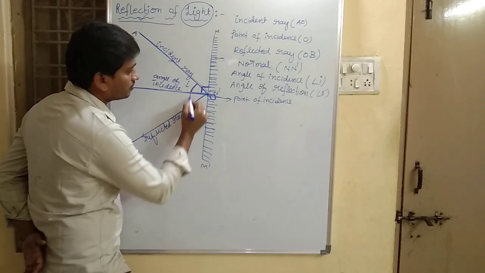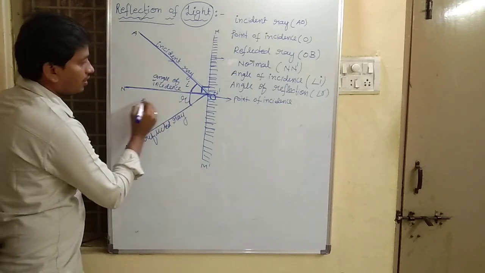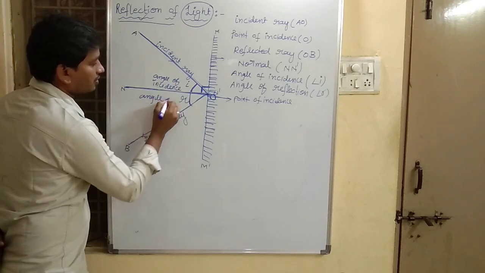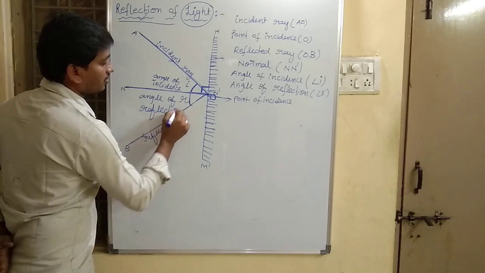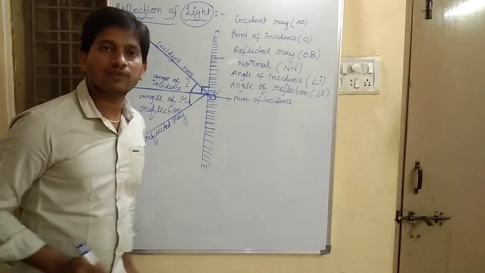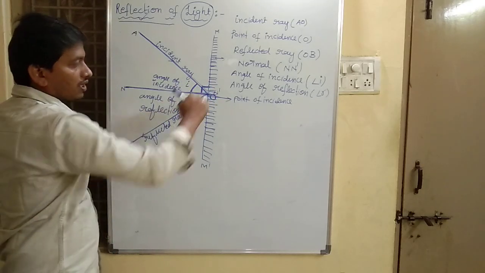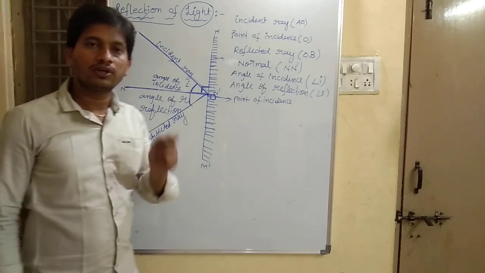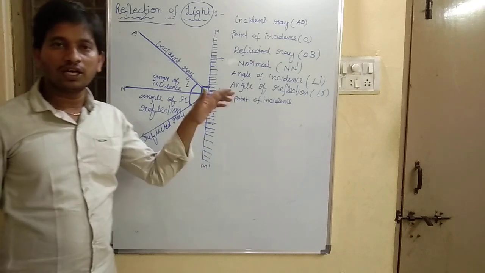Here an angle will form, which is going to be represented with the letter R. So this is our angle of reflection. The angle made by the reflected ray with the normal is called the angle of reflection.